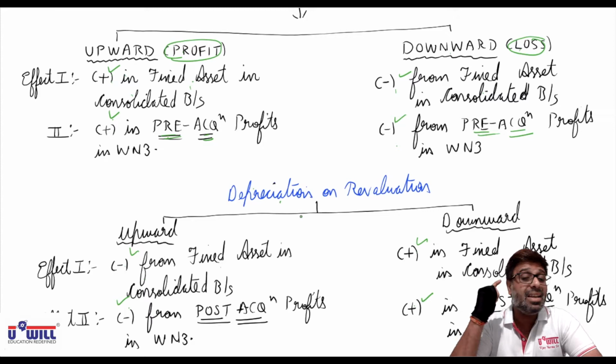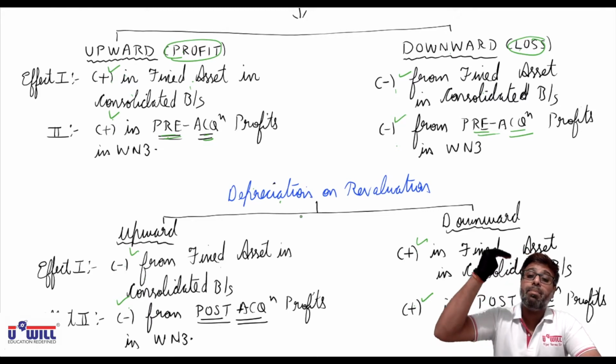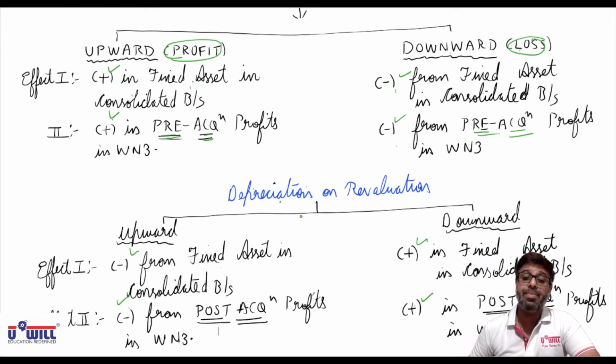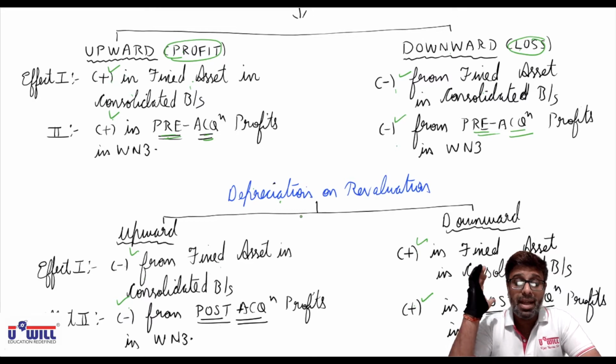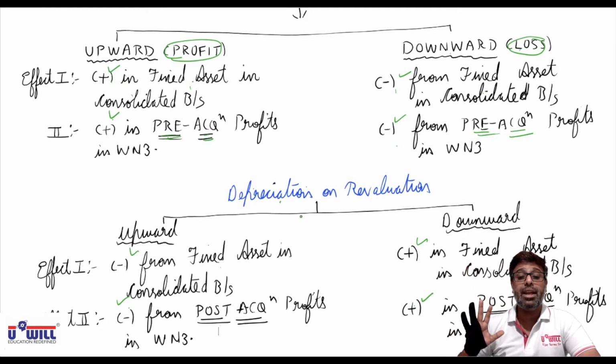Listen carefully once again. Revaluation upward plus, its depreciation minus. Revaluation downward minus, its depreciation plus. Where to plus or minus? One effect in balance sheet, fixed assets. Second effect, revaluation you'll do in pre-acquisition column in working note 3 and its depreciation's second effect you'll give in post-acquisition column in working note 3. Plus or minus whatever you do, that you'll do in pre-acquisition column for revaluation and post-acquisition column for its depreciation.